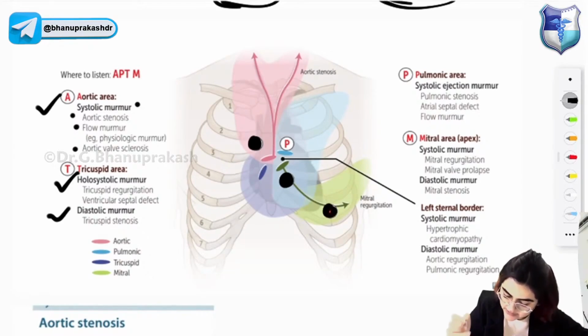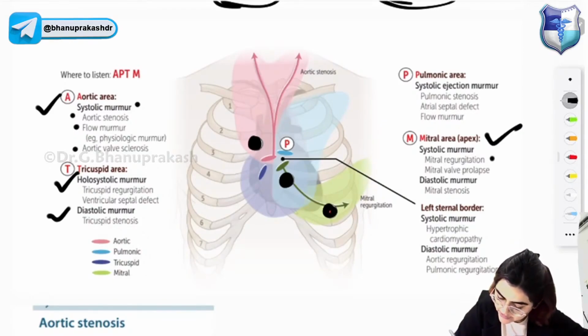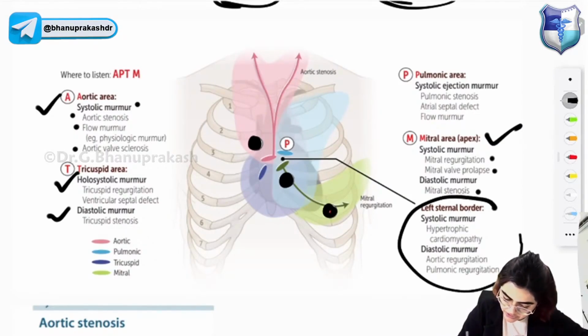This one is the mitral area. The mitral area is at the apex of the heart and you can auscultate the mitral regurgitation murmur, mitral valve prolapse and mitral stenosis. Then this one is the left sternal border. In the left sternal border, you can auscultate HOCM murmur and aortic regurgitation and pulmonic regurgitation murmur.